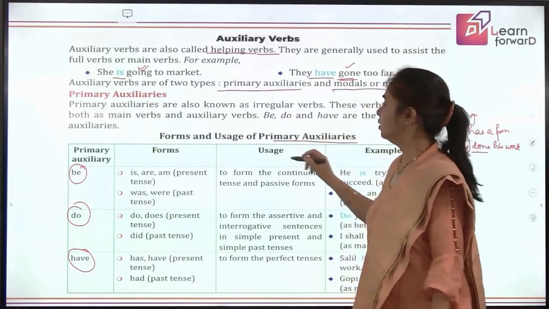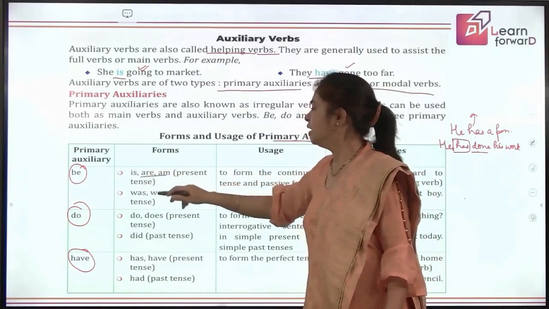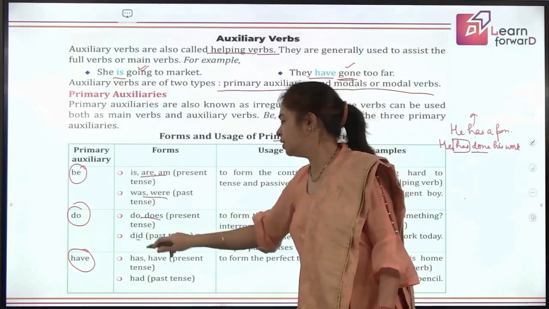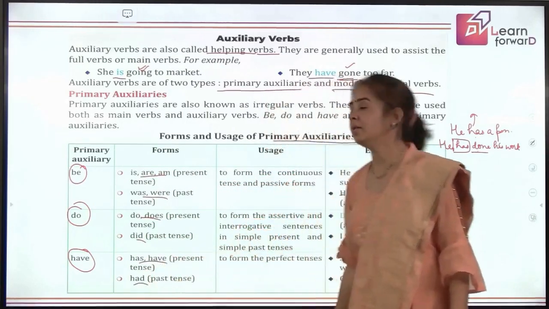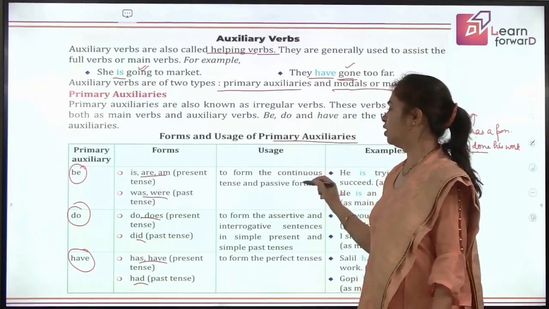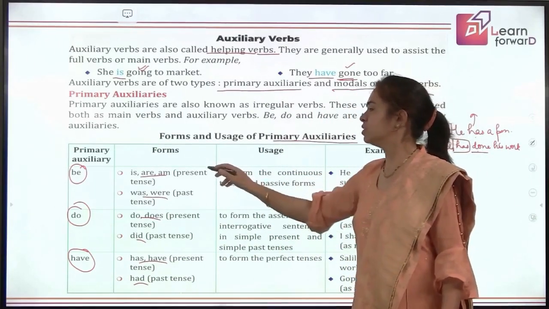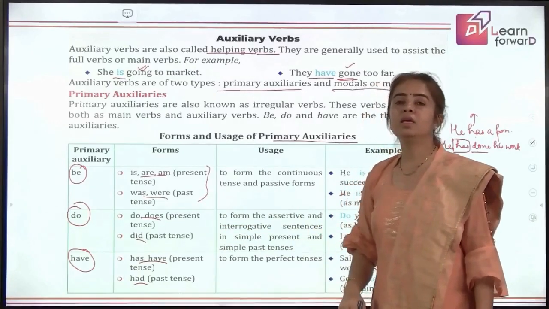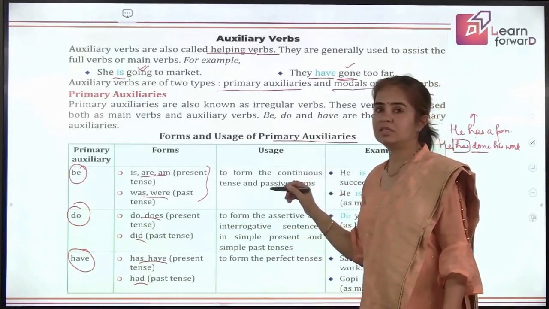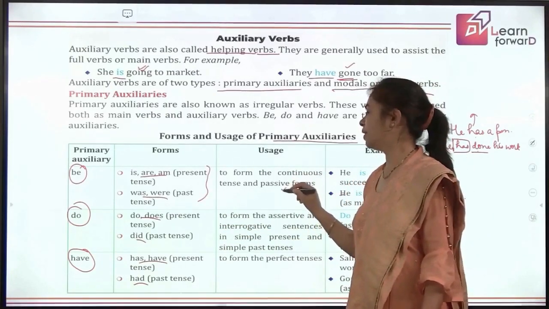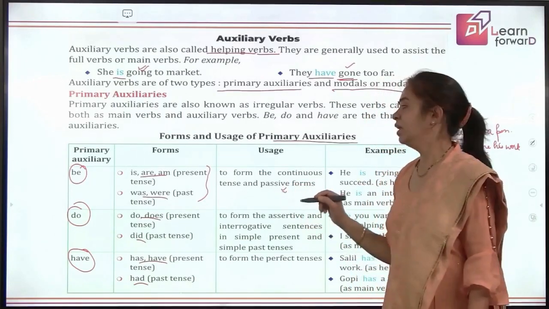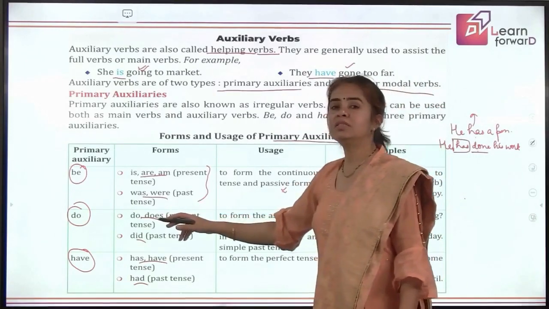So these forms I have already given: is, are, am, was, were, do, does, did in past, has, have in present, had in past. To form the continuous tense and passive forms, these help us in making the continuous tenses and also in passive forms of verbs. Then what is the role of do, does?